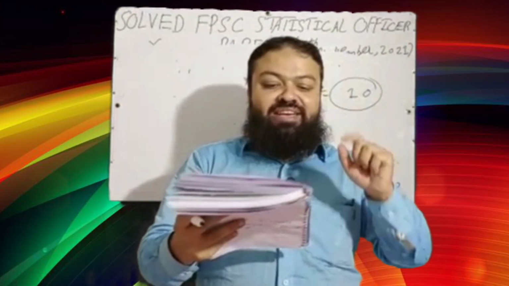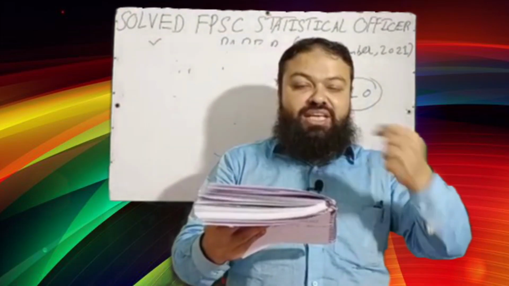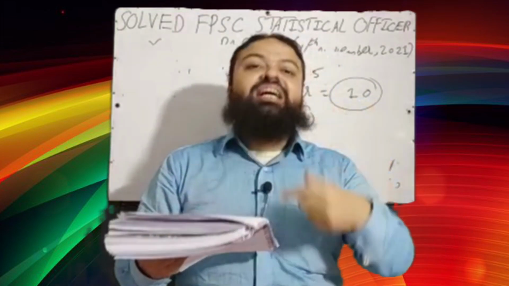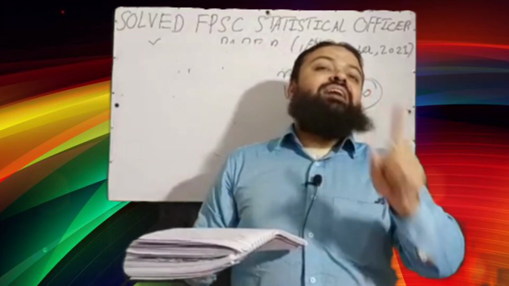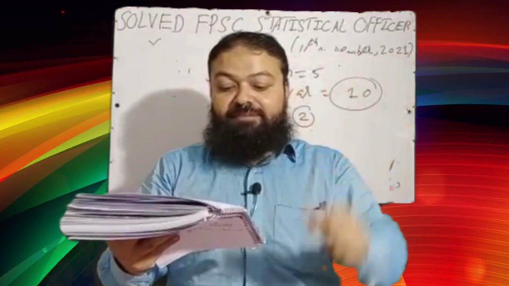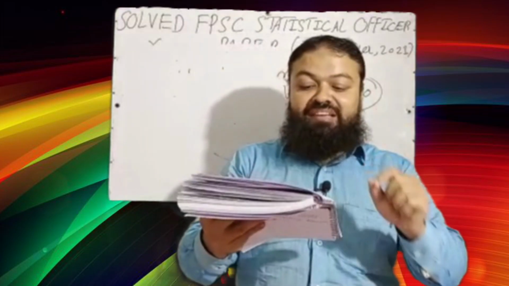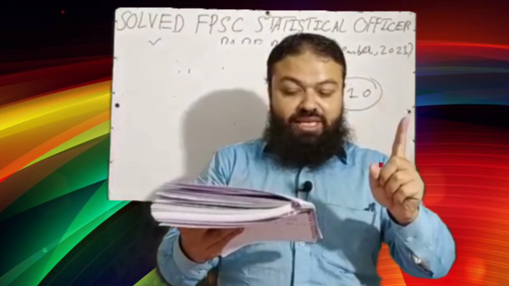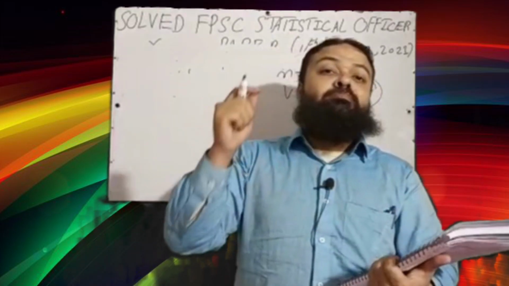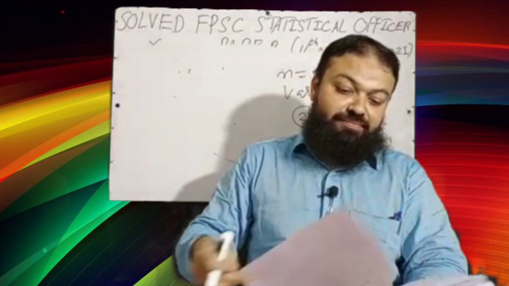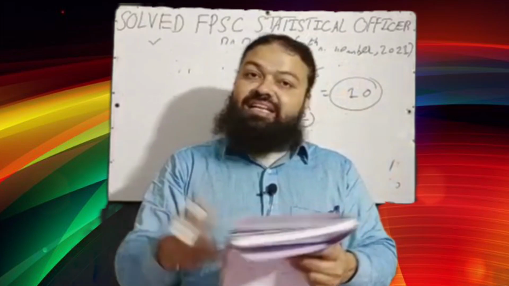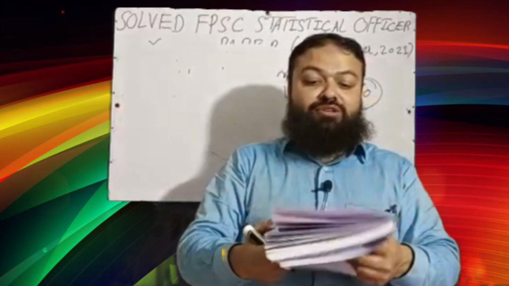Next question is, variance and standard deviation change by change in A. origin, B. scale, C. both origin and scale. As I told you, when multiply and divide is done, then they are changed. B is the correct option, change of scale. Next question is, which is the best measure of dispersion? A. range, B. quartile deviation, C. standard deviation. Standard deviation is considered the best one. Next question is the range of the multiple correlation coefficient, and I have discussed 0 to 1 is the correct option.